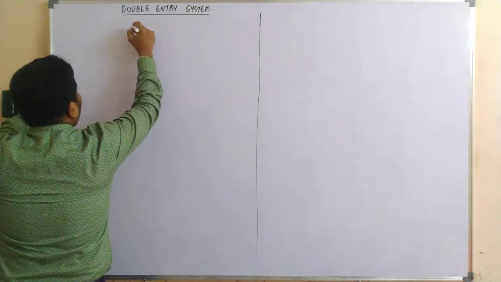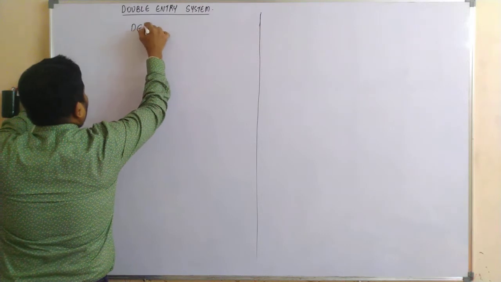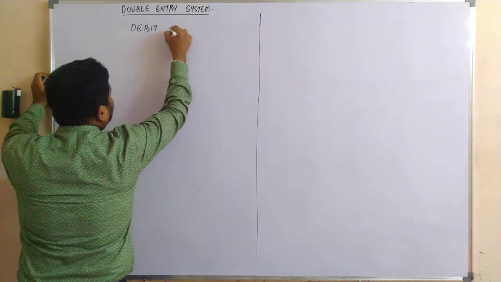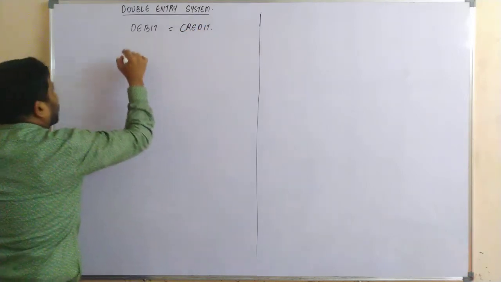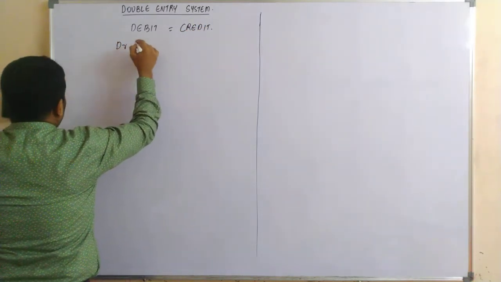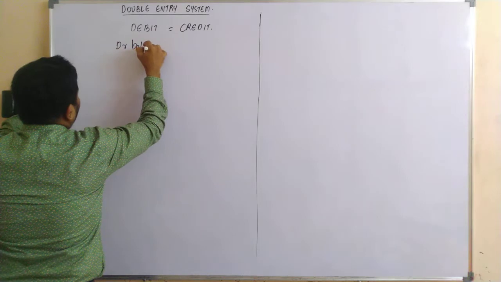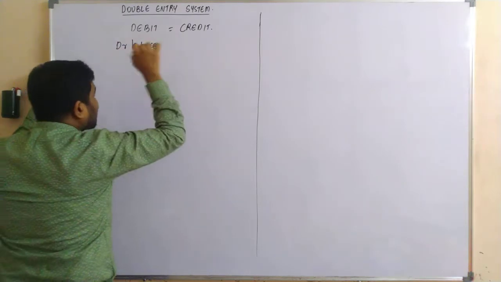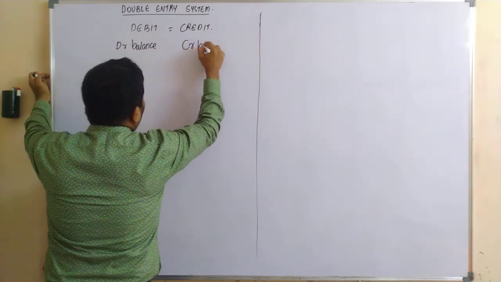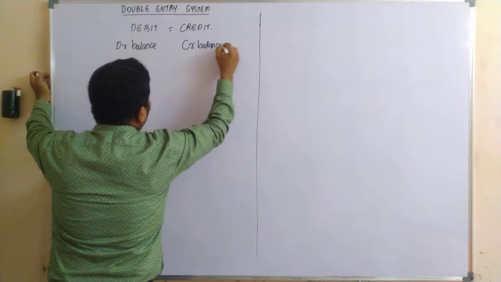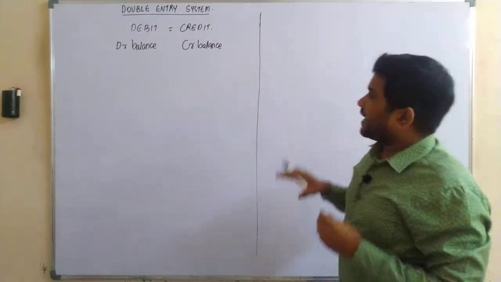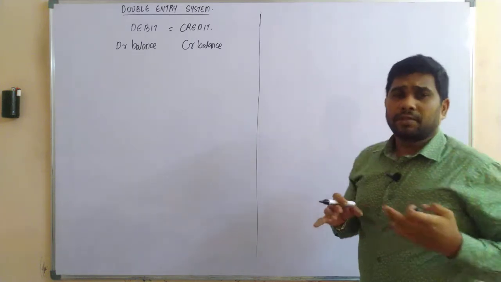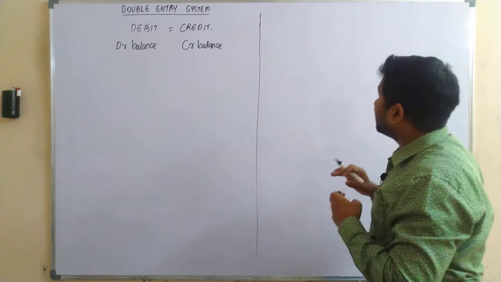Your double entry system is nothing but where your debit is equal to credit. Sir, what is a debit? Debit is nothing but your debit balance should be equal to your credit balance. Sir, what needs to be debited, what needs to be credited? So to understand that, let's take a simple example and understand it in detail.